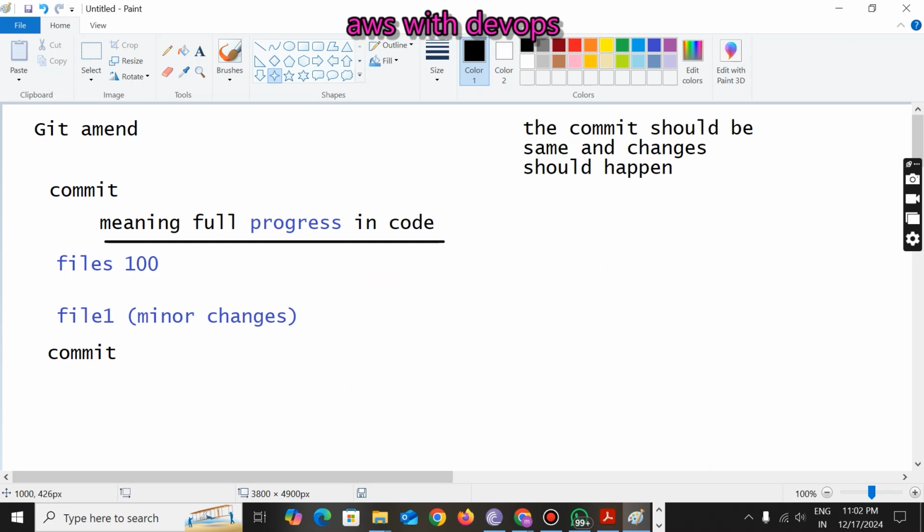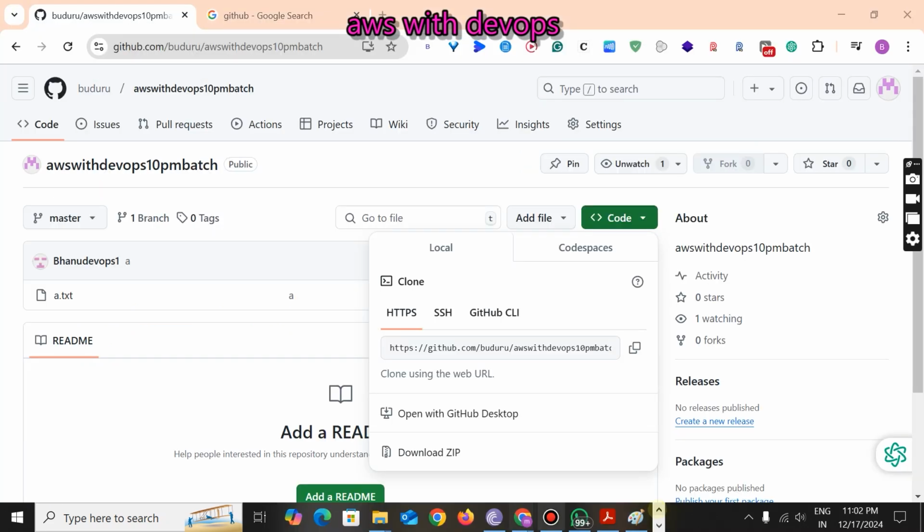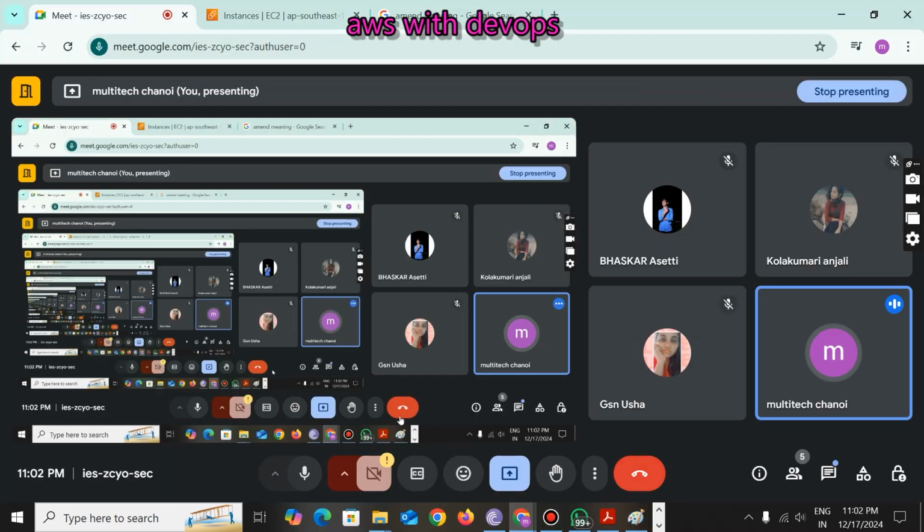These are sufficient for DevOps. As a DevOps engineer, these commands will be sufficient, and you can explore yourself if I missed any part. But whatever the major things are, I have covered all those concepts in Git. If anyone has any doubts, you can ask me and I will clarify, or else I will end the session.